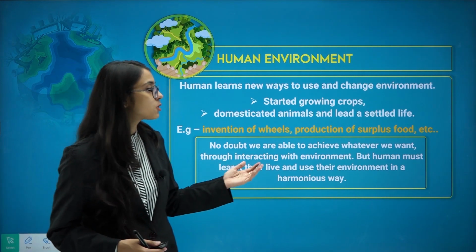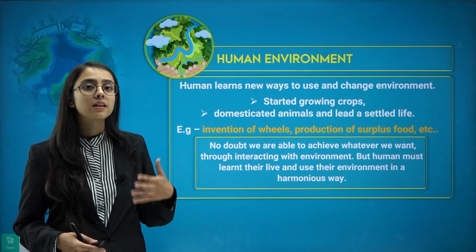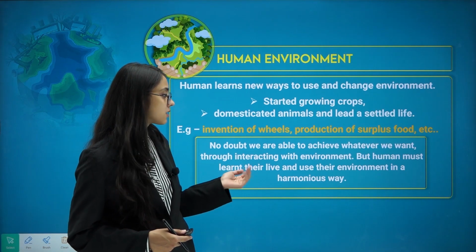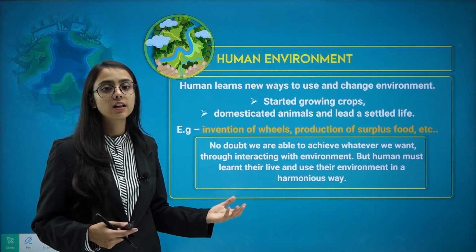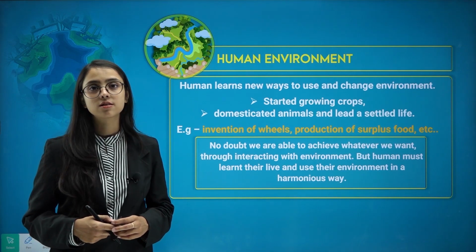No doubt we are able to achieve whatever we want. However, there are some negative points to this also. Humans must learn that their need to change the environment is destroying the environment, and the environment is not developing in a harmonious way at all.